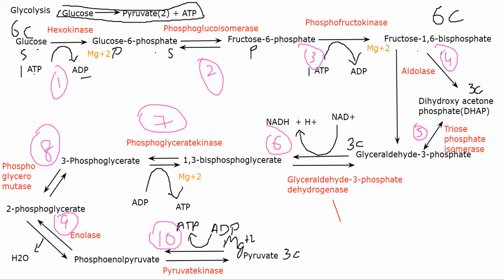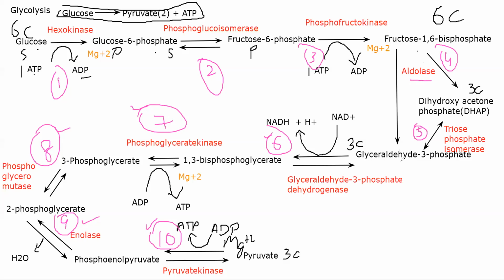From reaction 5, the process of glycolysis moves ahead using glyceraldehyde 3 phosphate. You cannot have DHAP continuing glycolysis. You will need G3P. So everything from reaction 5, so reactions 6, 7, 8, 9 and 10, will occur twice, in the sense that from here, because of aldolase, they are being split into G3P and DHAP.